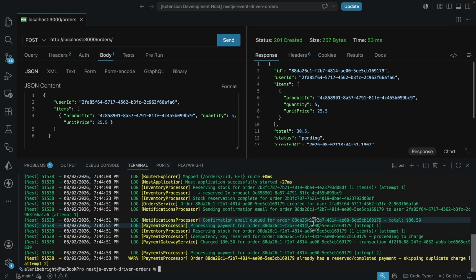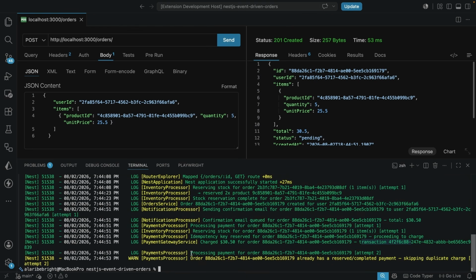And we can see confirmation email has been queued, processing payment for this order, idempotency key reserved for this order. So we see the idempotency key has been reserved for this order here because this was generated as a random order. And we see processing to charge, and we can see it's charged $30 because we had 5 items here for this order transaction.